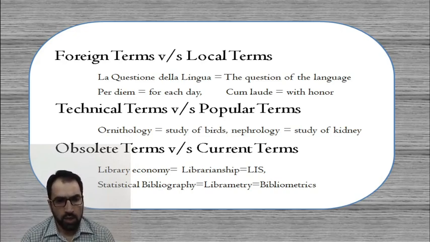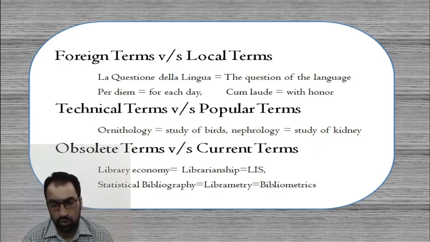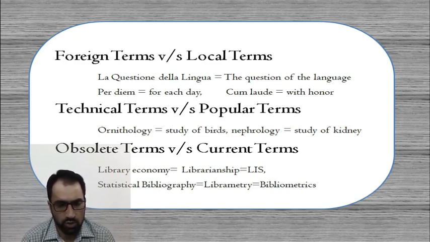Then we have another category of terms, which is obsolete terms versus current terms. In both cases, it is said every time that the current terms should be used. But sometimes a suitable term may be an obsolete term. For example, if we are talking about libraries: library economy, library leadership, library information science. Definitely the current term is library information science. The old, obsolete terms are library economy, library leadership, and there can be some other terms.